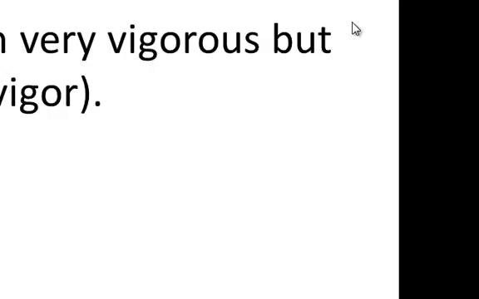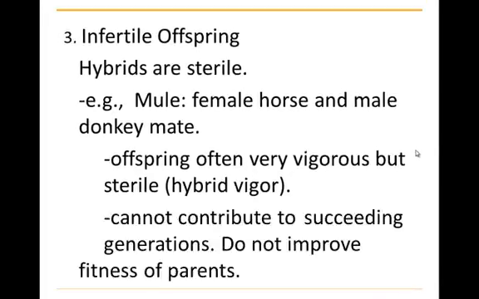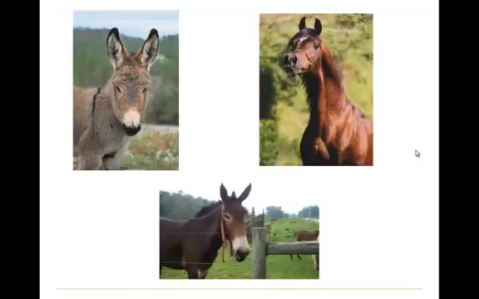And so mules were important for transportation and work at that time. The problem with being sterile is that they don't contribute to subsequent generations, and therefore they don't improve the fitness of the parent. Now, here's a donkey, here's a horse, and here's a mule.